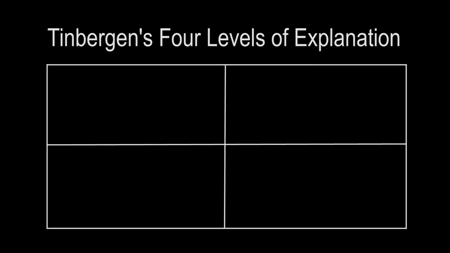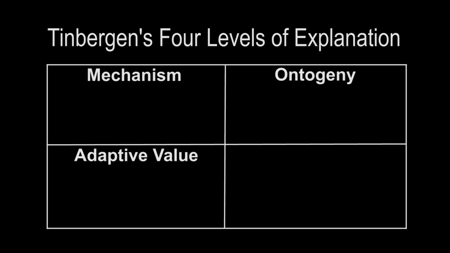When studying animal behavior, there are really 4 ways to describe why an animal is performing a certain behavior. In 1963, behavioral biologist Nico Tinbergen conceptualized 4 levels of explanation for any behavior: mechanism, ontogeny, adaptive value, and phylogeny. It is really important to think about all of these levels in order to understand a behavior.